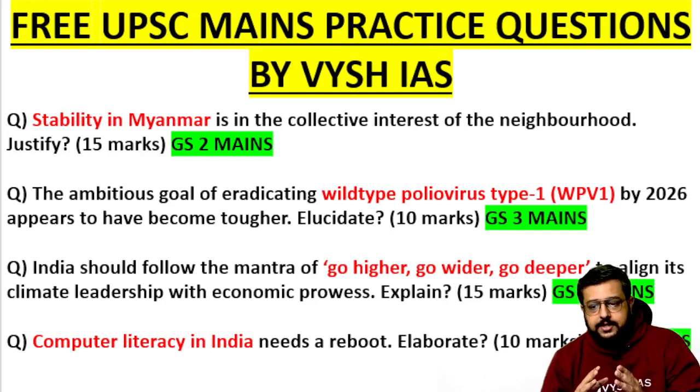We will discuss. Then the ambitious goal of eradicating wild type poliovirus type 1, that is WPV1, by 2026 appears to have become tougher. Okay, so this is a WHO statement itself. So this one you have to elaborate or elucidate or explain. So this will come under your GS3 or GS1.